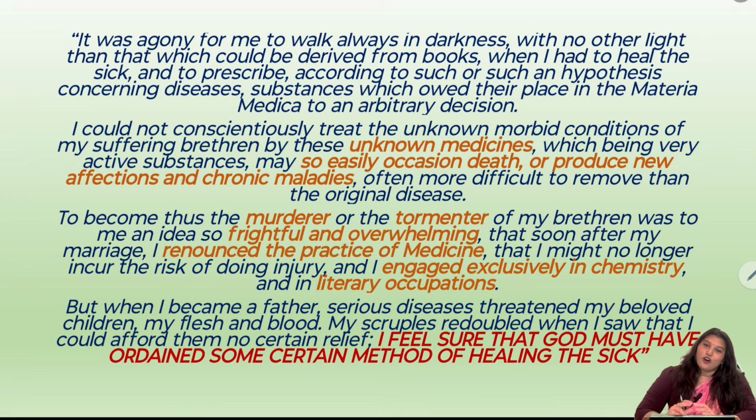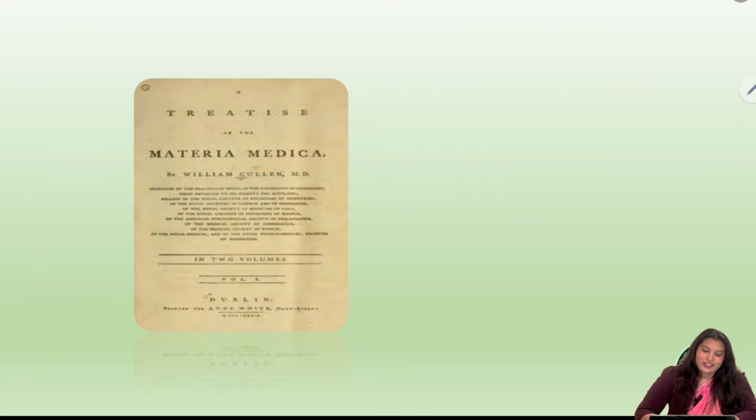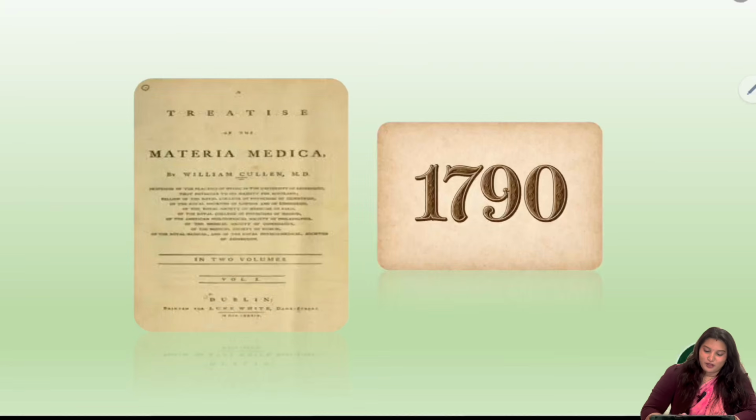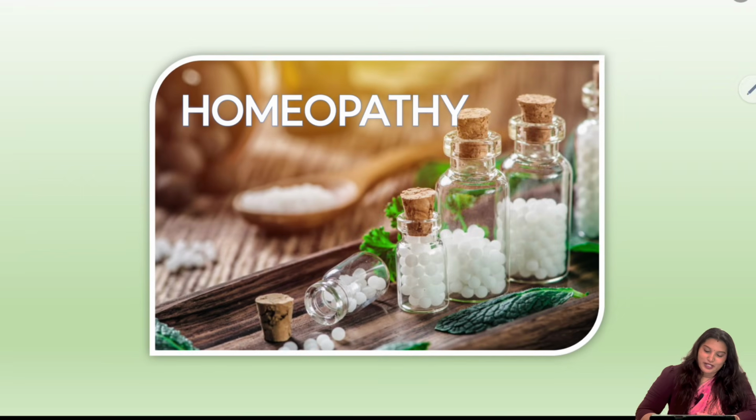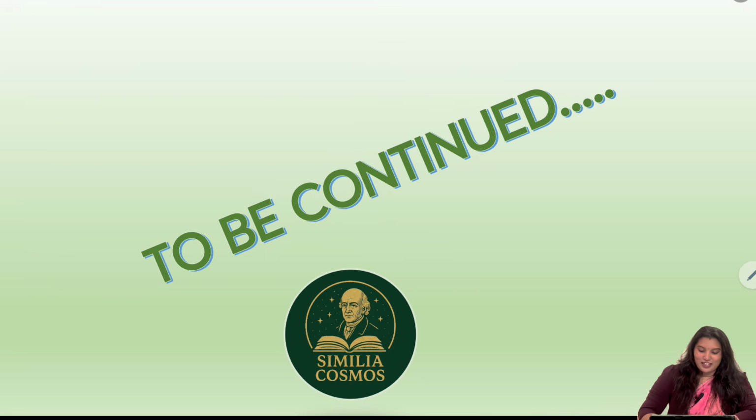So he tells that God always has some other method of healing the sick, not this torturous method. And as we all know, it is the gentle system which is homeopathy. The discovery of homeopathy happens then, by translation of Cullen's Materia Medica, the treatise of Materia Medica by William Cullen, in 1790. So he stops his practice, he starts his literary work completely, and during the translation of Cullen's Materia Medica is when homeopathy was discovered, which will be taken up in the next part.